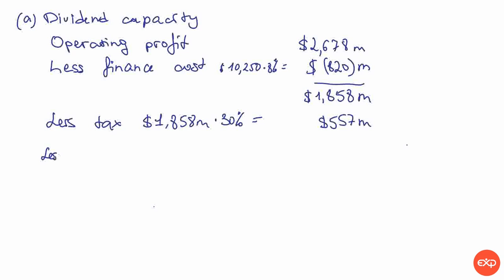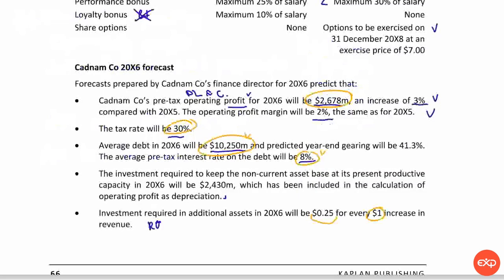Okay, and after that we need to deduct investment in assets. So less investment in assets. And let's see. The investment is calculated from the increase in revenue. And we know that we have operating profit of 26.78 and profit margin will be 2%. So we have to take that amount and divide it by 2% to find revenue.